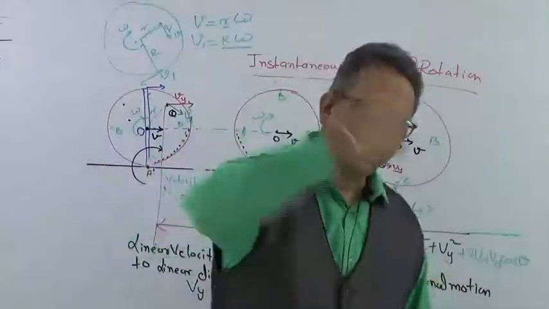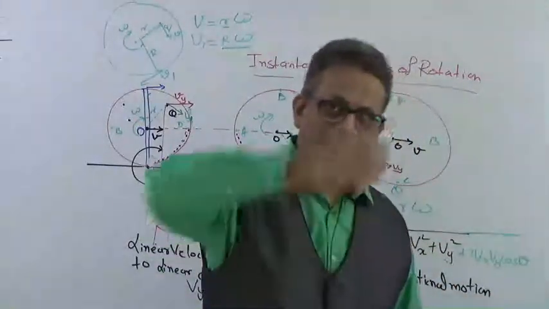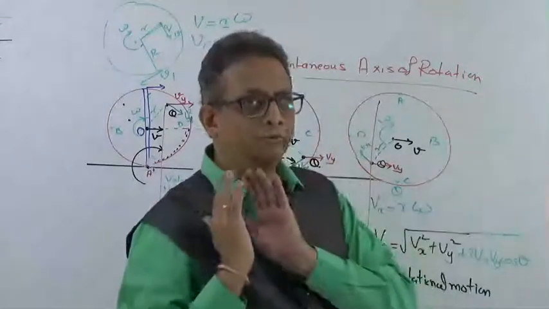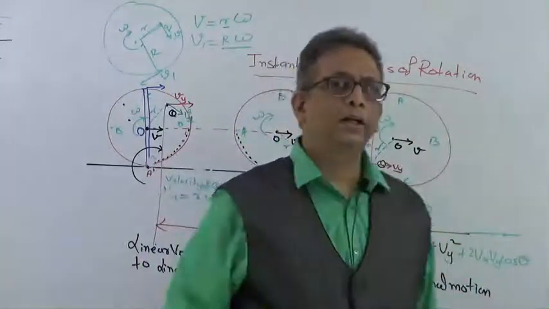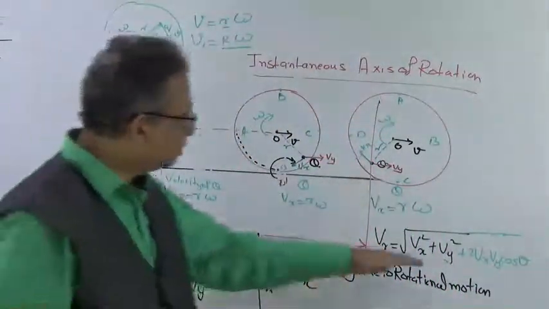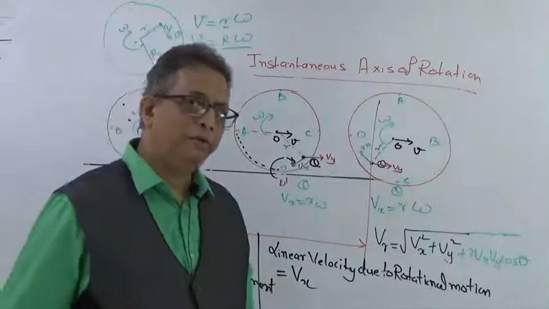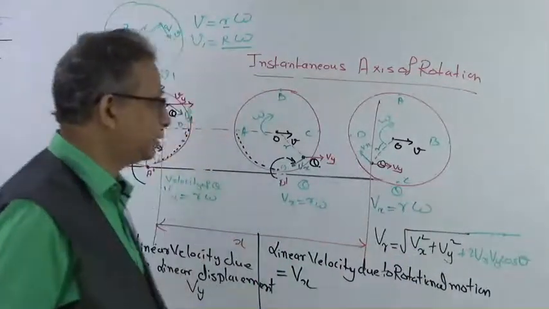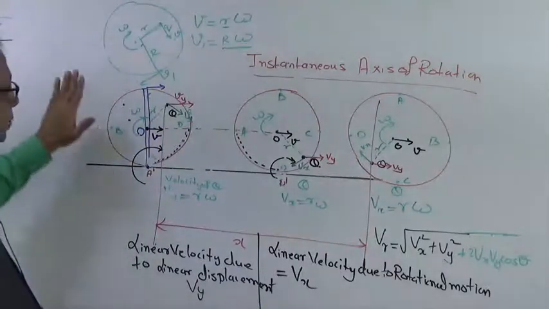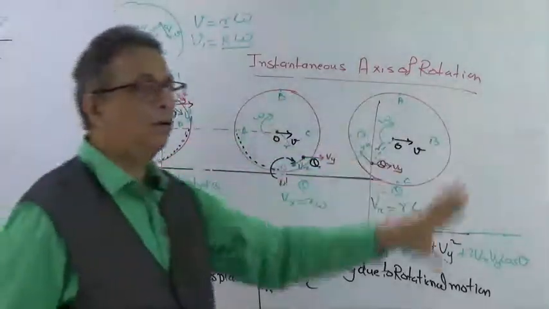As they are rotating, they are also revolving, and because they are rotating, they have generated a tangential linear velocity, and one velocity which is taking it from this point towards the other point, that is another linear velocity. So the resultant velocity would be the square root of Vx square plus Vy square plus 2 Vx Vy cos theta.